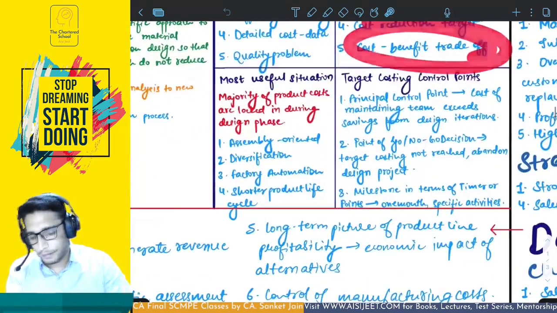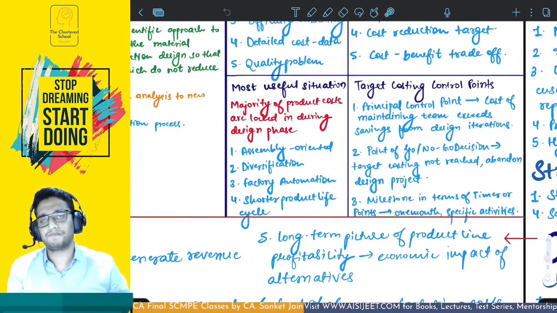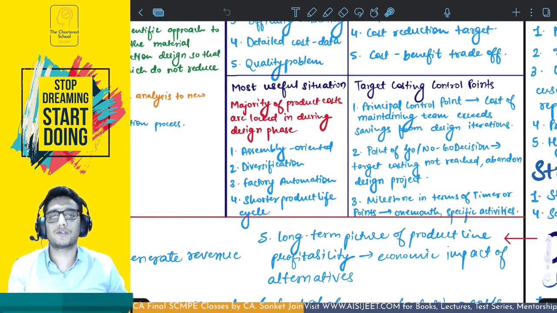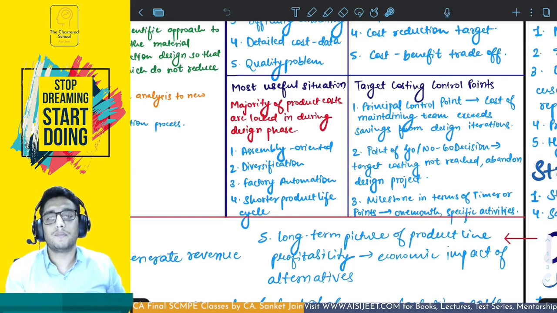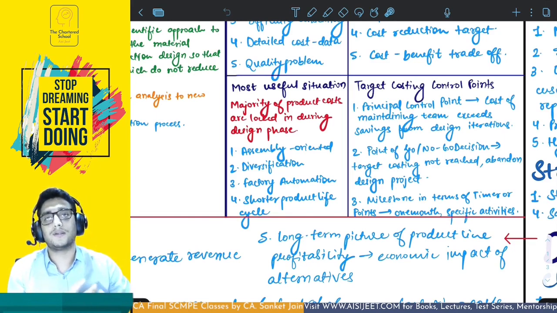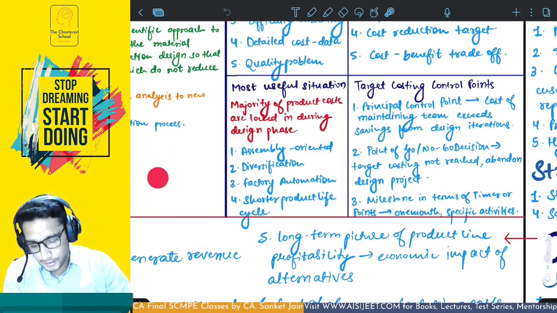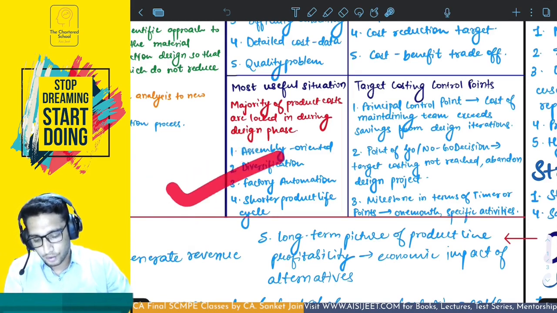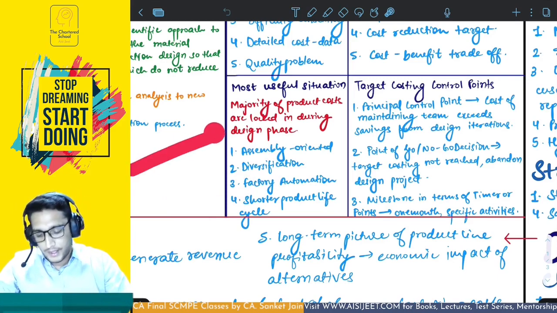Okay. Coming to very important parts, highlight this or star mark. Most useful situations, being asked again and again. Direct theory question. Most useful situations of applying target costing: you always have to start with this red thing, which is that whenever the majority of the product costs are locked in, committed during the design phase, then you have to apply target costing. A few examples would be assembly oriented industries, industries with diversification, industries with factory automation, or products with shorter product life cycle. Target costing is most useful.